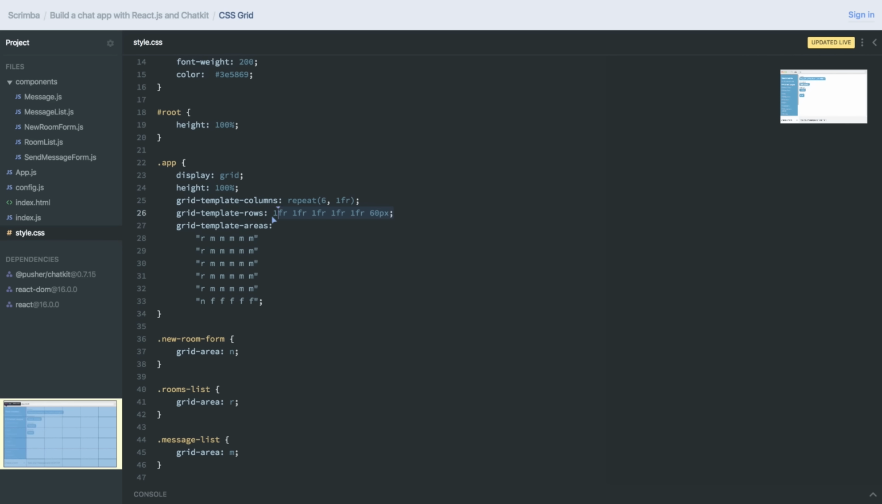And I'm doing almost the same with rows, though here I'm not using the repeat function, where I'm saying 6 times 1 fraction unit. I'm doing it manually. I'm saying 1, 2, 3, 4, 5 fraction units, and then the last row should be 60 pixels tall.